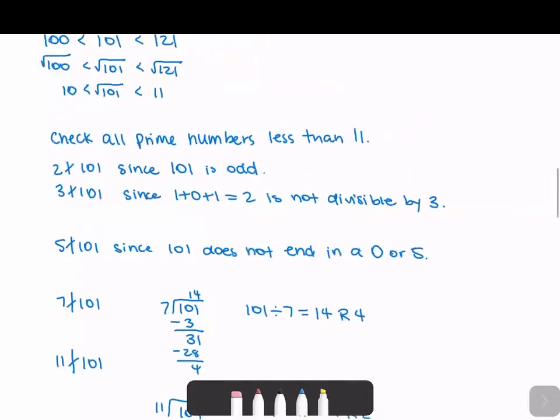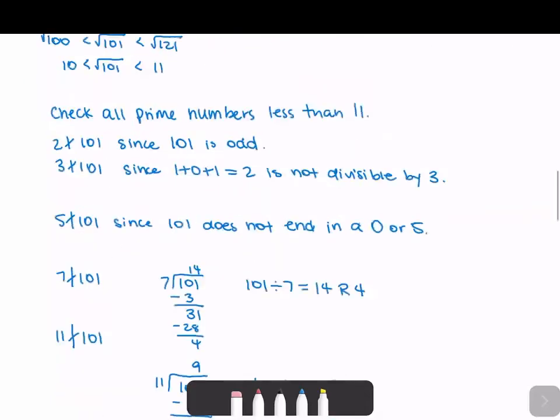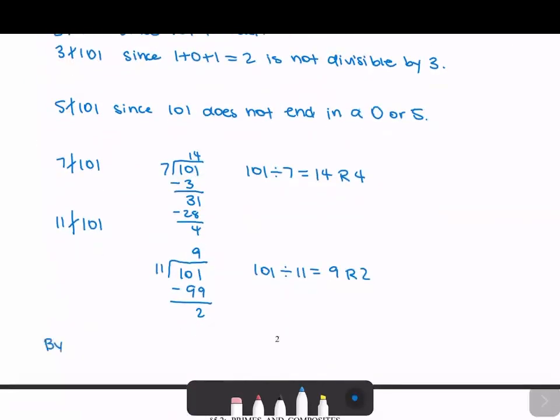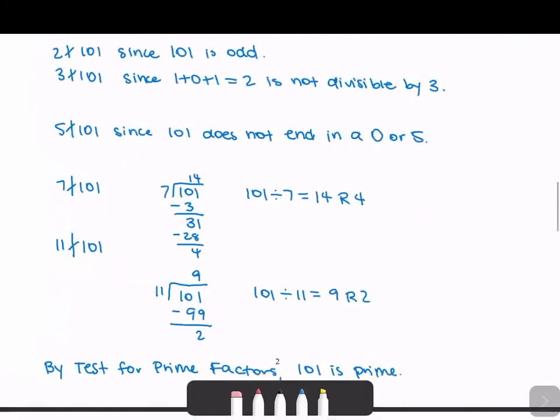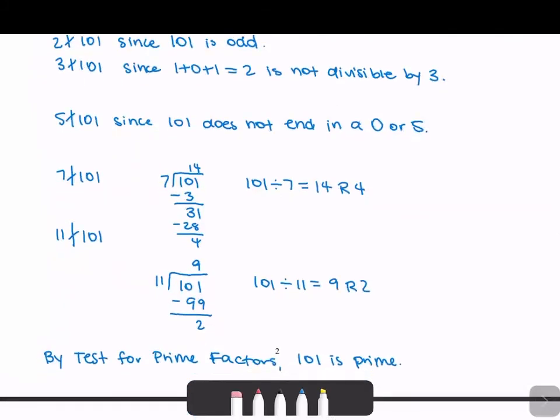So based on our test for prime factors, we've only needed to test the primes up to 11. By this test, 101 is indeed prime, because there's nothing else to test. This is the first example of using this test for prime factors to determine if a number is prime or composite, and we will do more in the next videos.